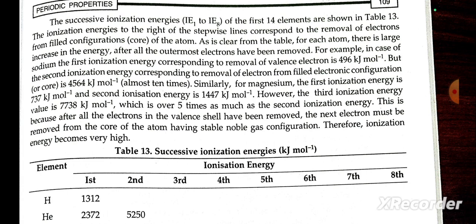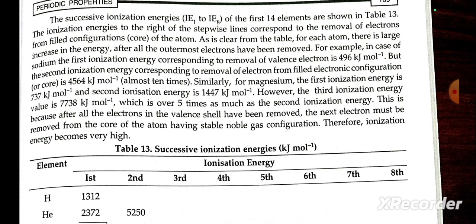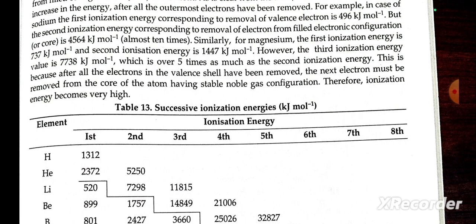For example, in the case of sodium, the first ionization energy, corresponding to removal of the valence electron, is 496 kilojoules per mole. But the second ionization energy, corresponding to removal of an electron from the filled electronic configuration, is 4564 kilojoules per mole.